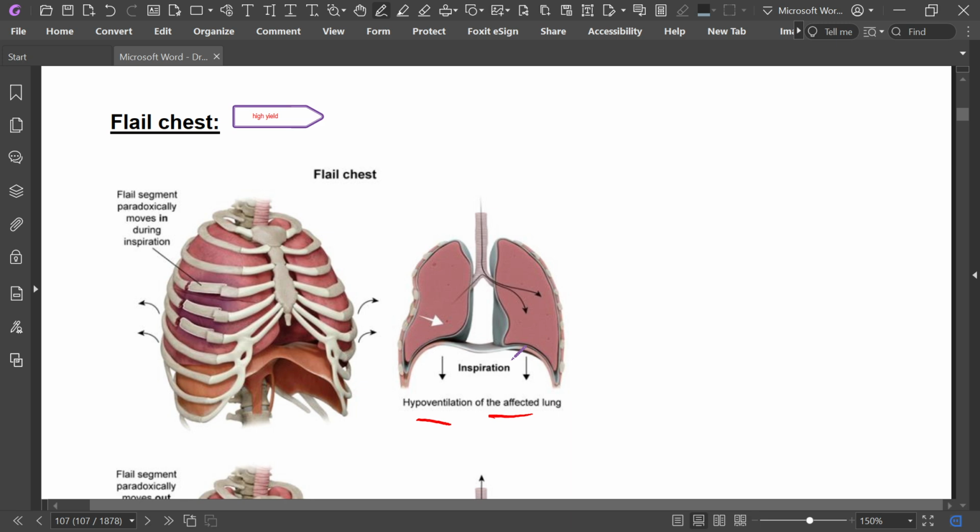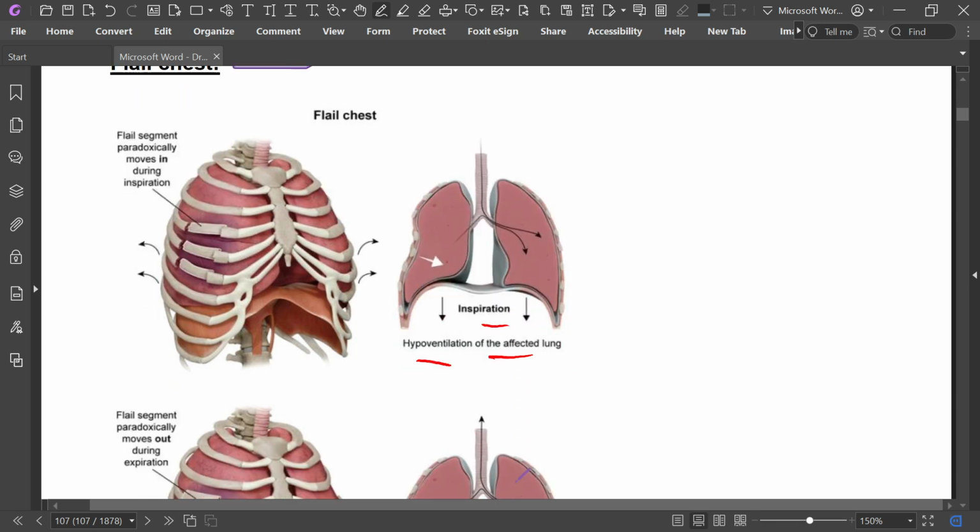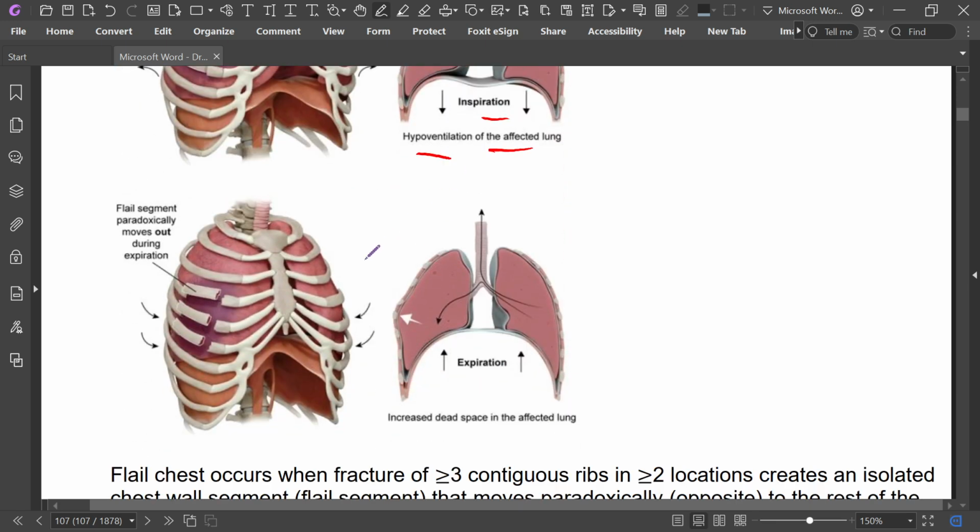Paradoxical segment. The flail segment moves paradoxically in deglutition and decreases inspiration, with hyperventilation of the affected lung. And here the flail segment paradoxically moves out during expiration, and increases dead space in the affected lung.